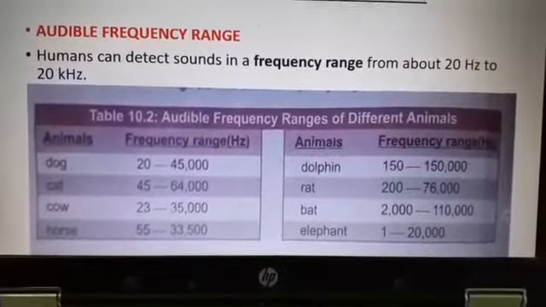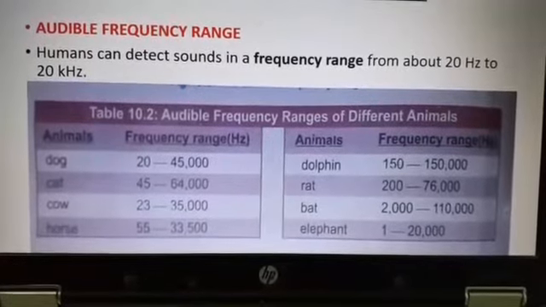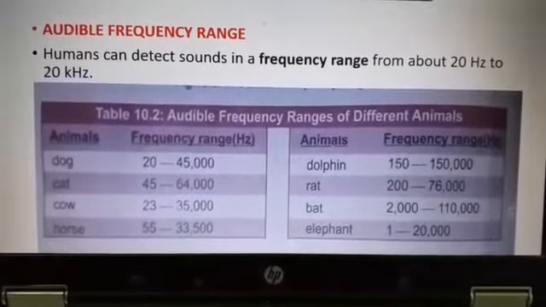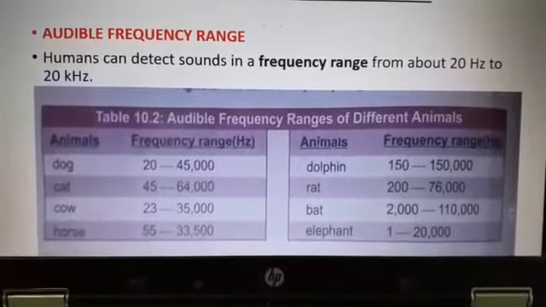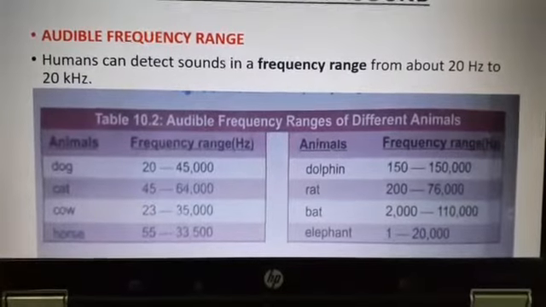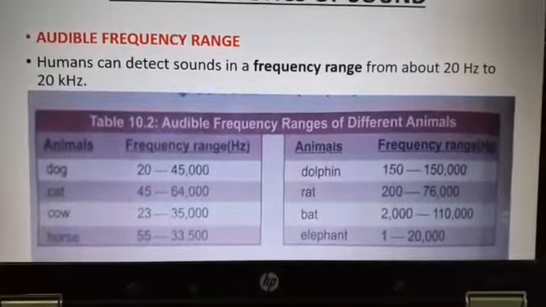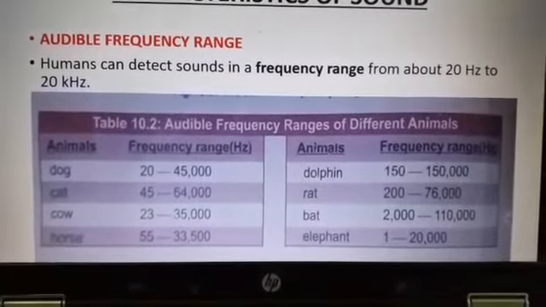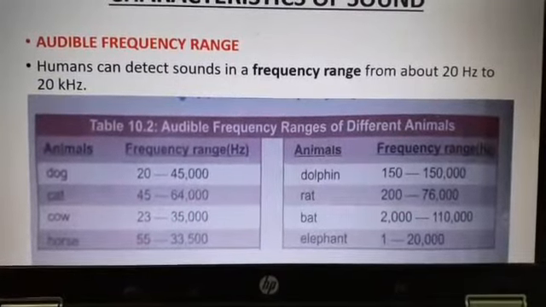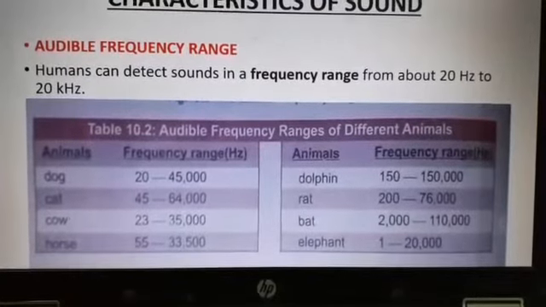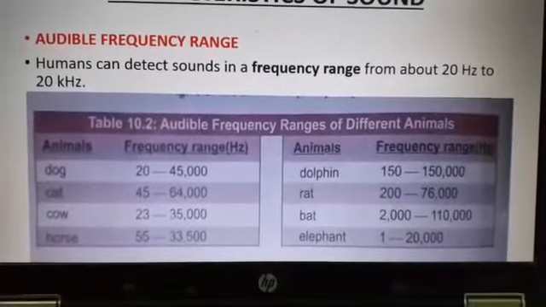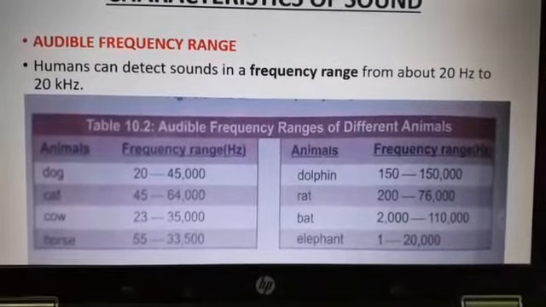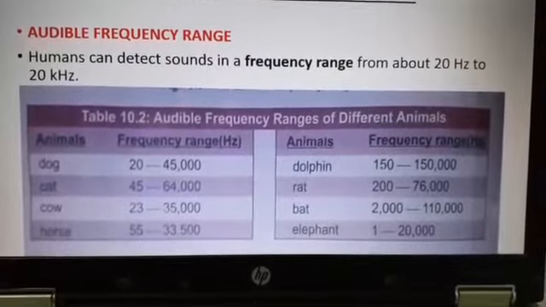Dog 20 to 45,000 Hz, cat 45 to 64,000 Hz, cow 23 to 35,000 Hz, horse 55 to 33,500 Hz, dolphin 150 to 150,000 Hz, rats 200 to 76,000 Hz, bat 2,000 to 1,10,000 Hz, elephant 1 to 20,000 Hz.